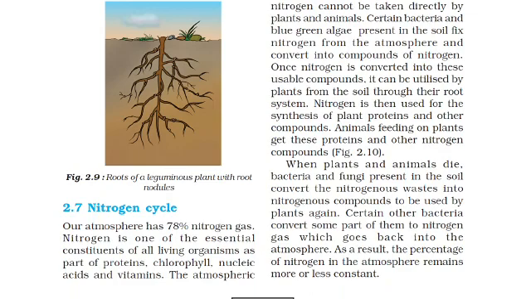So we can say that by this process, the percentage of nitrogen in the atmosphere remains more or less constant. This is the nitrogen cycle. Our atmosphere has 78% nitrogen gas. Nitrogen is one of the essential constituents of all living organisms, such as part of proteins. Nitrogen is present in proteins, chlorophyll, nucleic acids, and vitamins.